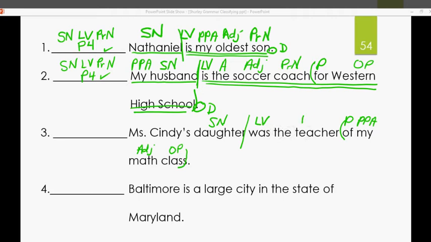Was teacher. Ask yourself this question. Are teacher and daughter the same thing? Yes, they're the same thing in this sentence. Article, adjective, the. Let's go back to the subject. Whose daughter? Miss Cindy's. Now look, there's a showing of possession. There's your apostrophe, so this is a possessive noun adjective, because Miss Cindy is a noun, but when you add that apostrophe S on there, you're turning it into an adjective that's showing possession.